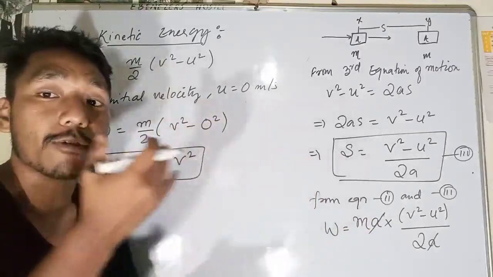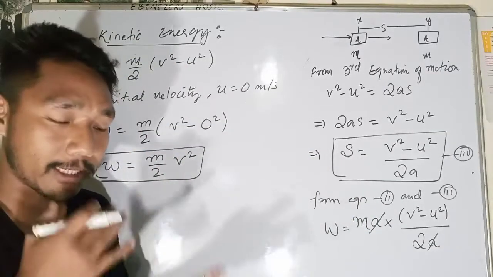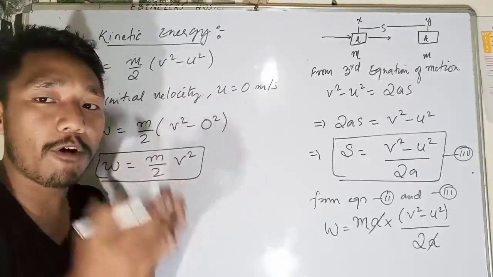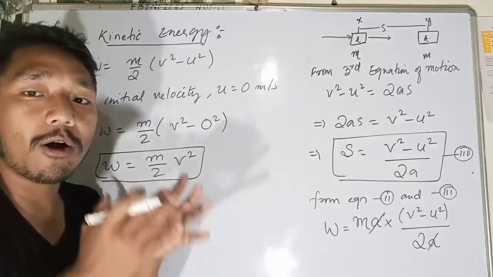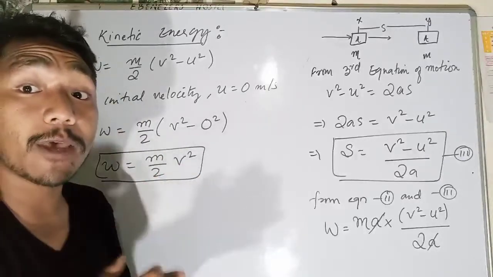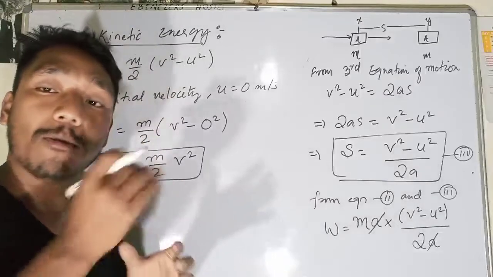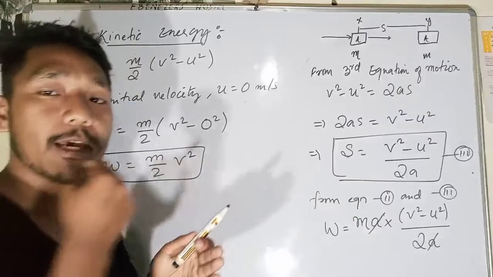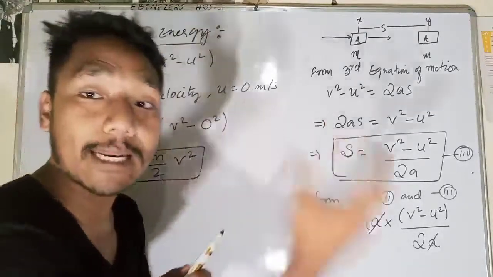That means it possesses kinetic energy now. Just try to understand the concept. Work done is said when the object displaces its position, which means the object is moving. So when the object is moving, it possesses kinetic energy.